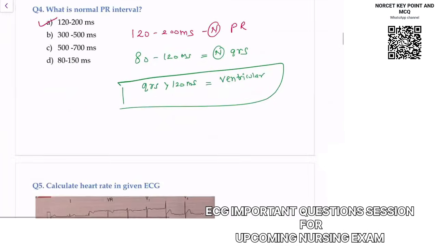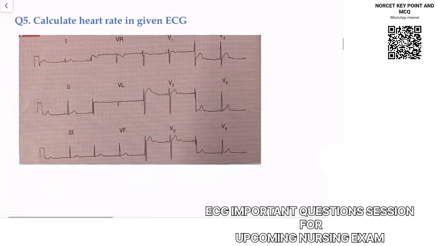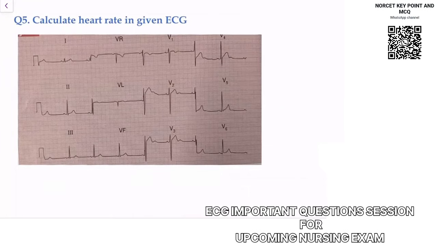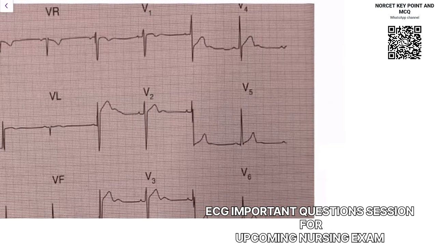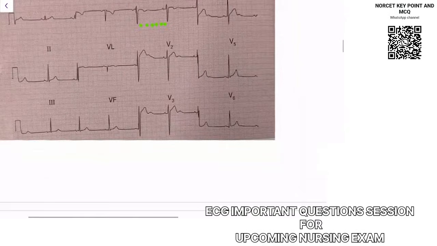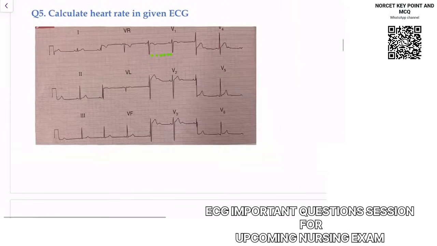Coming to the next question. If I say calculate the heart rate given in this ECG, you can notice we have two options. You can calculate the RR interval, the difference in this RR, by the number of big boxes: 1, 2, 3, 4, 5, 6. There are 6 boxes, and we have a formula to calculate this. The rhythm of this ECG is followed by QRS, so you can say this is a normal regular rhythm.